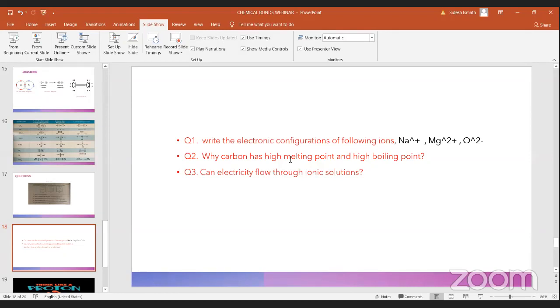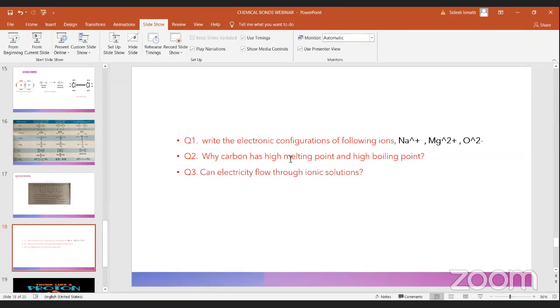The high boiling point and high melting point are because of their atomic lattice, not because of the covalent bond or because of being a non-metal. Otherwise, all the other non-metals would also have a higher boiling and melting point. Because of its lattice only, it has a higher boiling and melting point. So what is lattice? In previous sessions, we discussed some allotropes, right? Now carbon has how many allotropes?